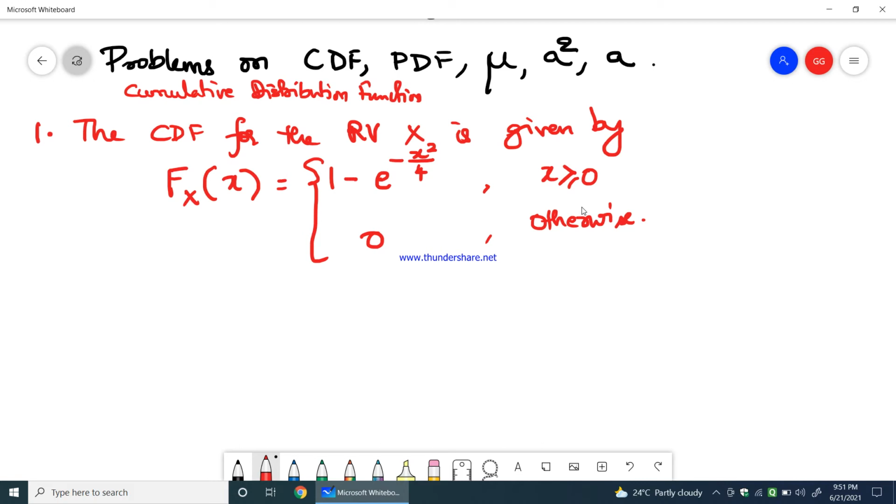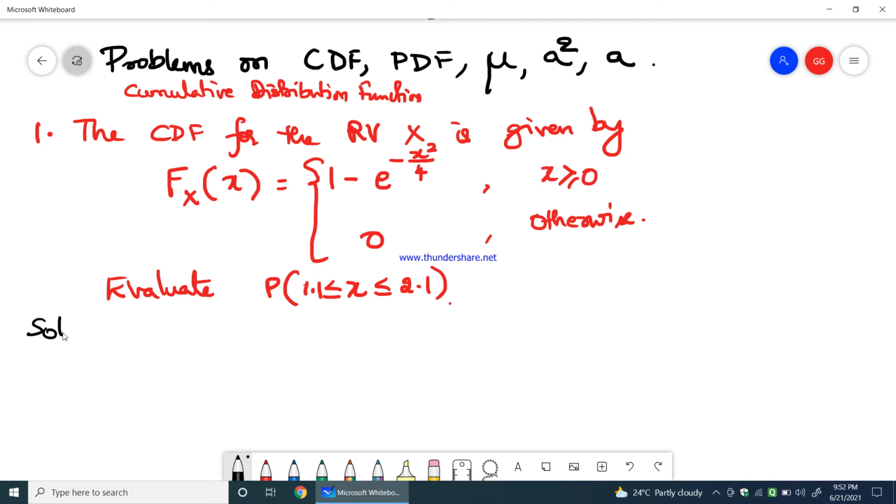If x is greater than or equal to 0, then fx of x equals 1 minus e power minus x square by 4. So they are asking to evaluate p of x being greater than or equal to 1.1, less than or equal to 2.1. So we need to evaluate this probability. To do that, we know the property.